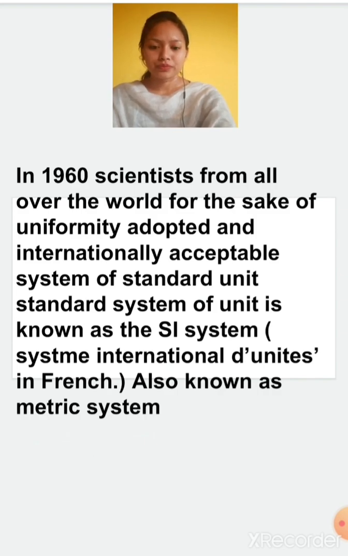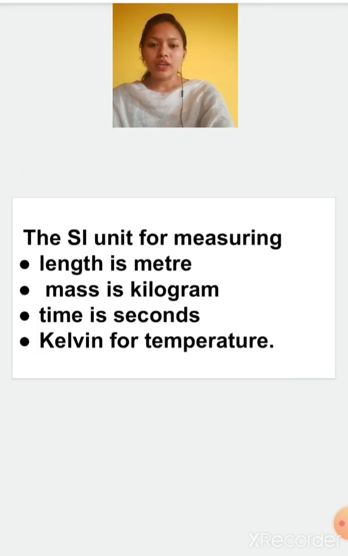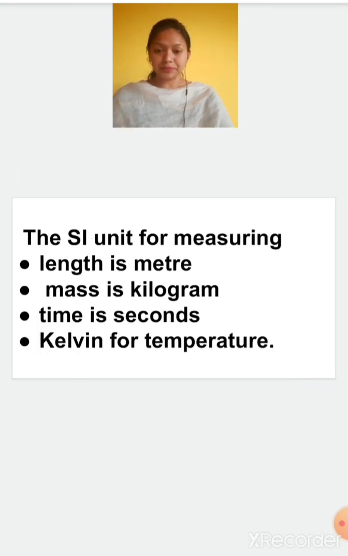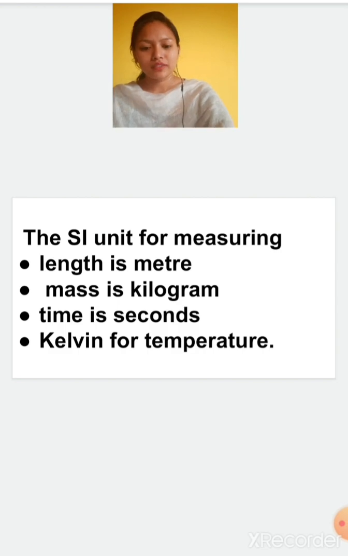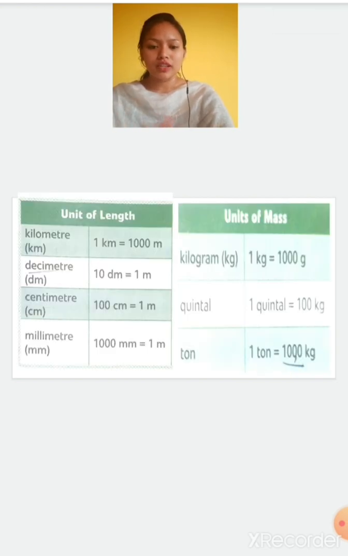Now, there are different SI units for measuring different things. For length it is meter, for mass it is kilogram, for time it is seconds, and for temperature it is Kelvin. For measuring temperature the standard unit is Kelvin. For measuring time the standard unit is seconds, for measuring mass it is kg, and for measuring length it is meter. So these are the standard units of some quantities. It is shown here.